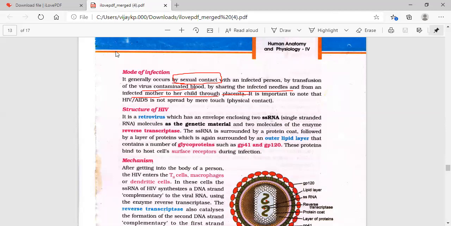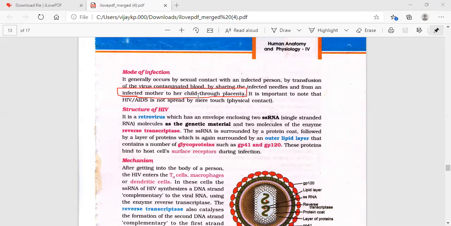Earlier I said this HIV is a disorder which we are not going to say is a hereditary disorder. Non-hereditary. By showing this, the students will ask here, sir, infected mother to her child, so can't you say it is a hereditary disorder? No, even then you can't say it is a hereditary disorder, because you just notice what the word given is: through the placenta, not the genes. Through the placenta means through fluid transfer. So the mother is infected, and through the placenta it is going to infect the child, not through the genes. So that you need to remember.